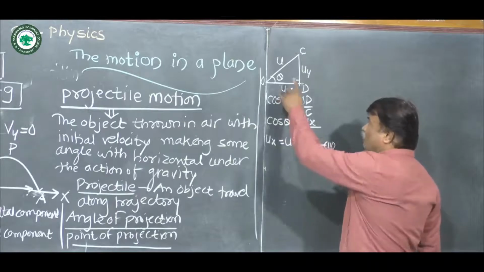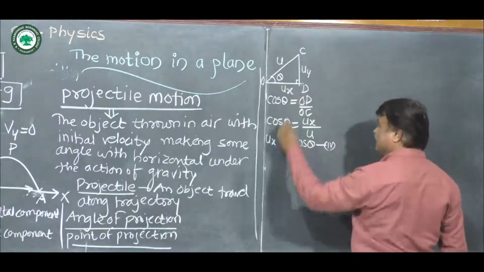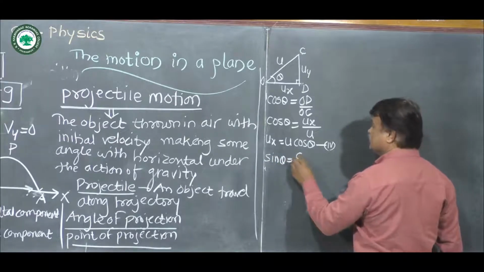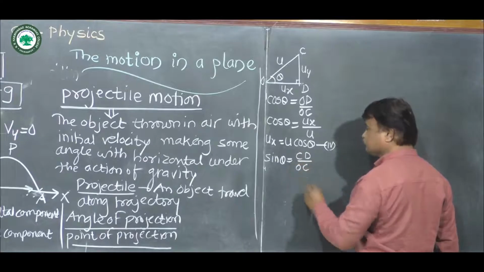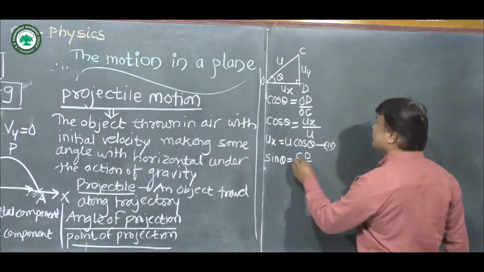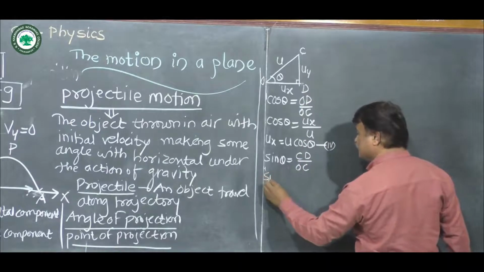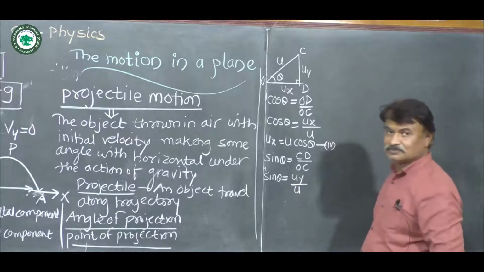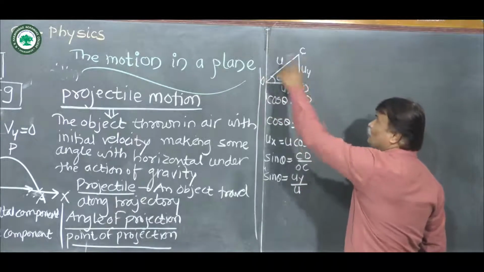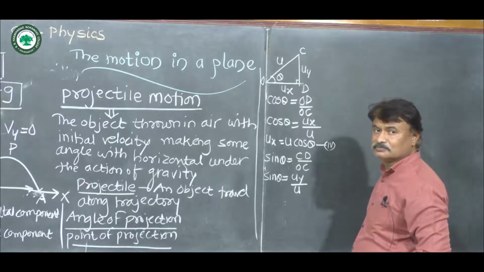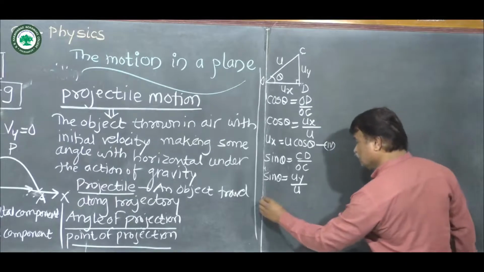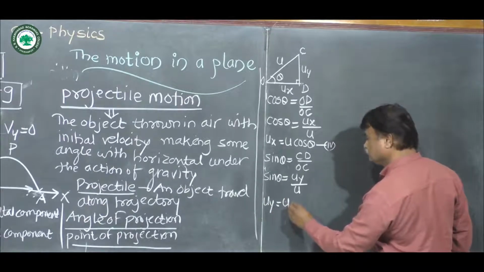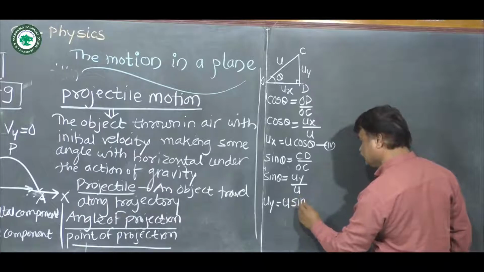Now we have to again find out sin theta from this diagram. So sin theta is equal to CD upon OC. But we know that CD having magnitude Uy. So we get sin theta is equal to Uy upon U, because magnitude of OC is again U. Now again we have to write Uy is equal to U sin theta.